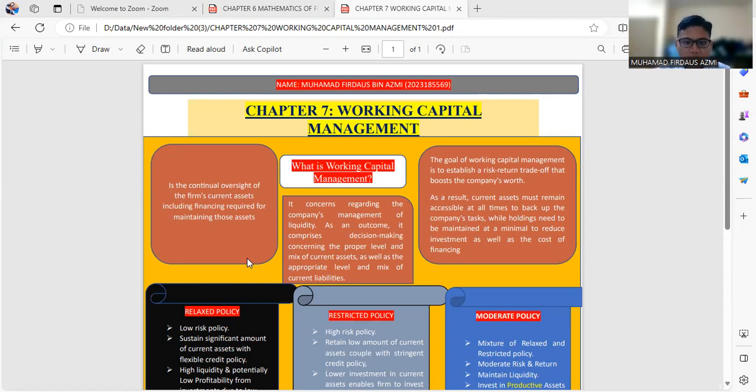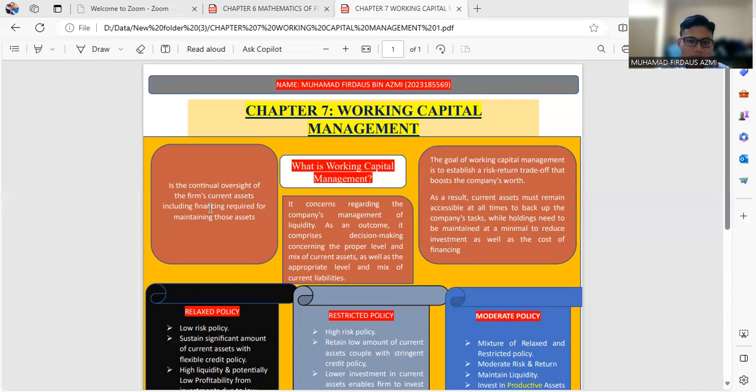So we can see on the slide, it is the continued oversight of the firm's current assets, including the financing required for maintaining those assets. Alright, so the second one is concerned with the company's management of liquidity. As an outcome, it comprises decision making concerning the proper level and mix of current assets as well as the appropriate level and mix of current liabilities. Alright. So this is the function of working capital management.